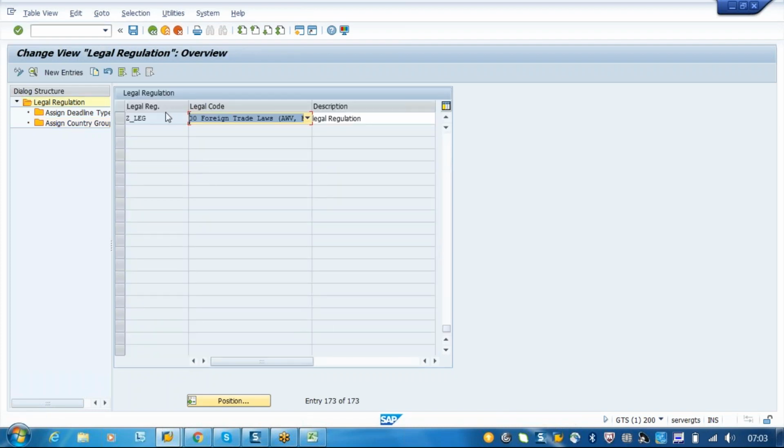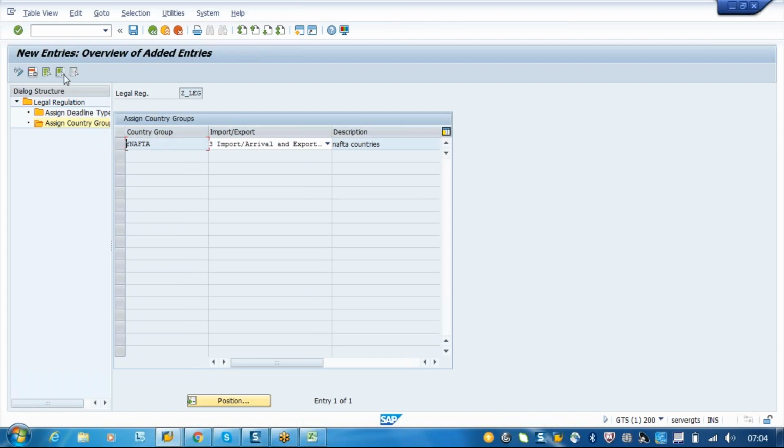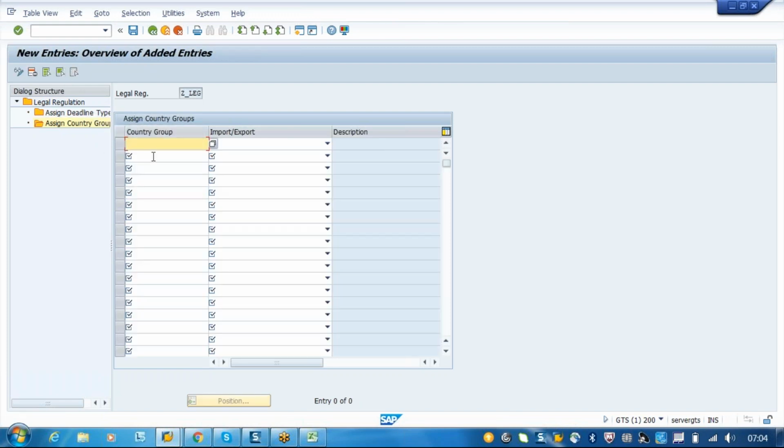If you want to use the same legal regulation for different countries, for example, other than Mexico, Canada and US, which are part of your NAFTA, then you have to assign another country group. If you want to use the same legal regulation for EFTA, you have to assign the EFTA. Okay, you can assign.